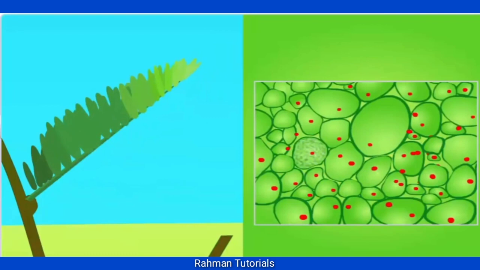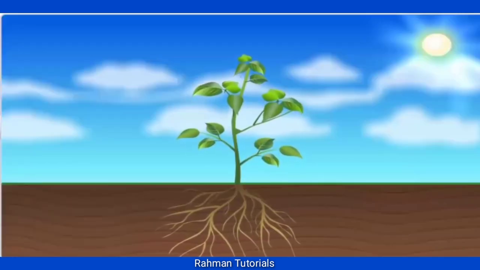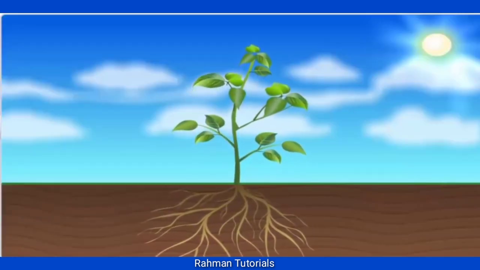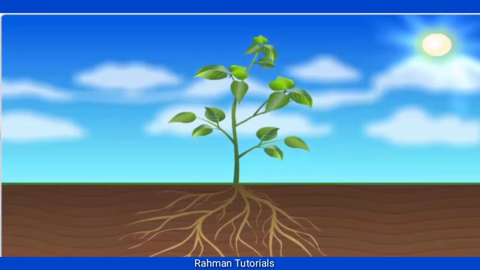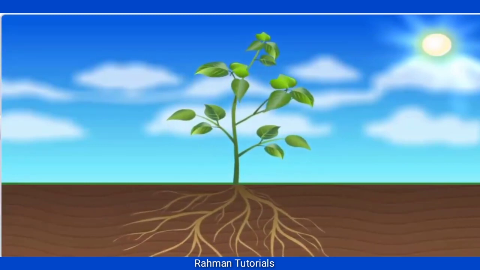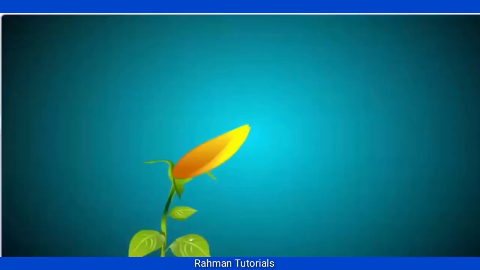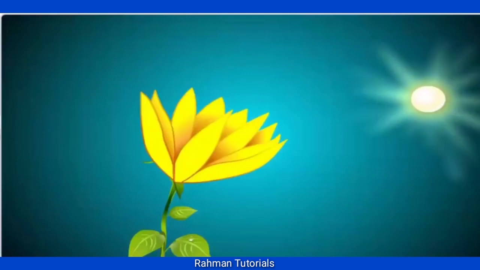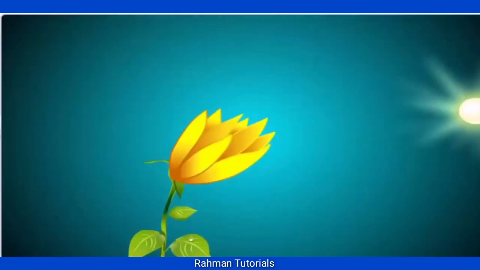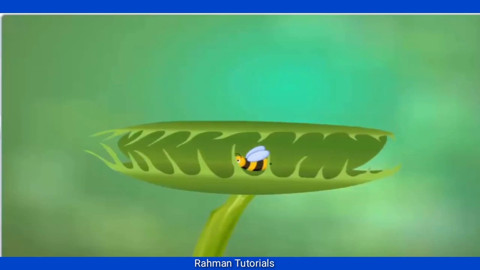This type of response is called nastic response. Unlike tropism, movement in plants does not occur in the direction of the stimulus. Some other examples are opening and closing of flowers and the movement of the Venus flytrap.